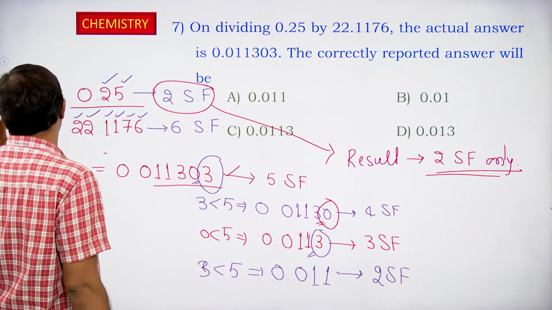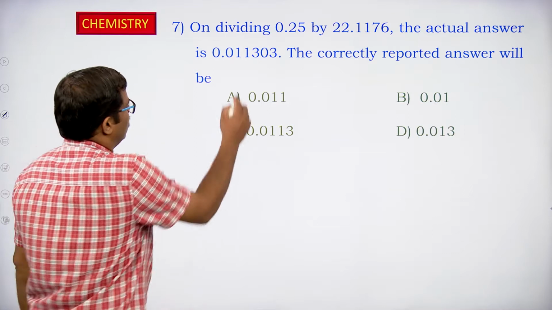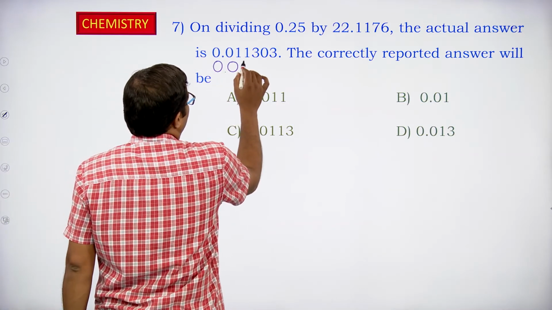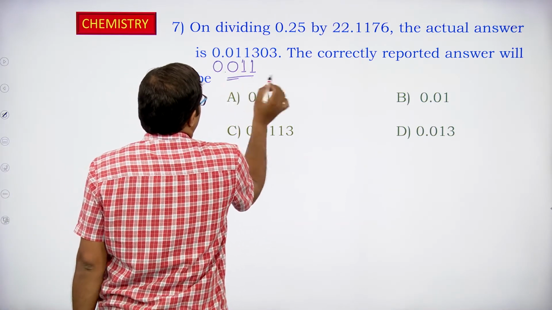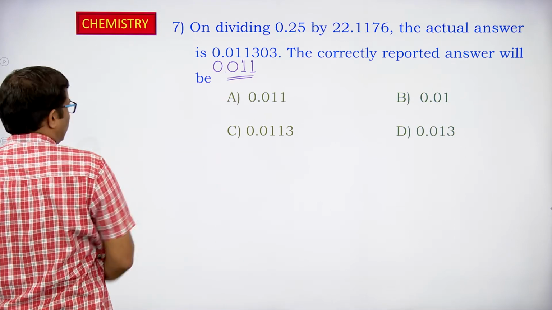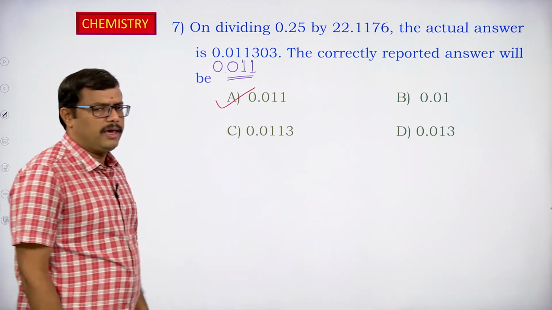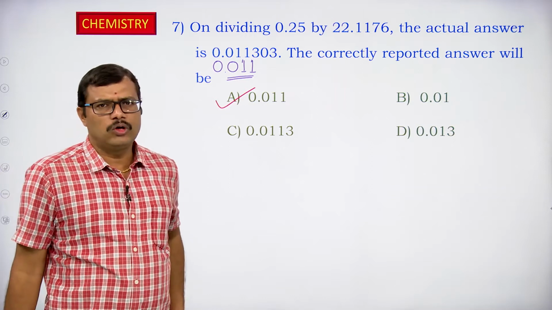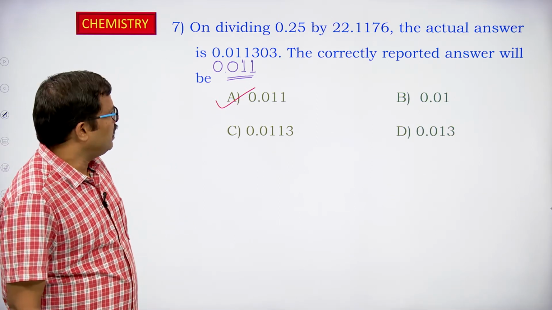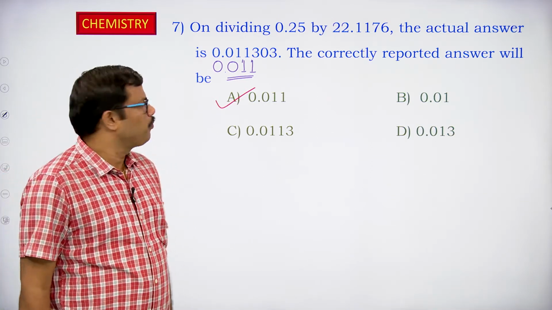So here the result that we can express for this particular value is 0.011 only. So it has only 2 significant figures. So the correct answer is A. 0.011 should be the correct answer.